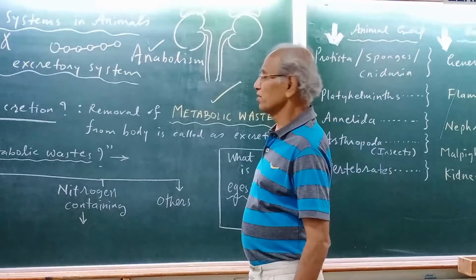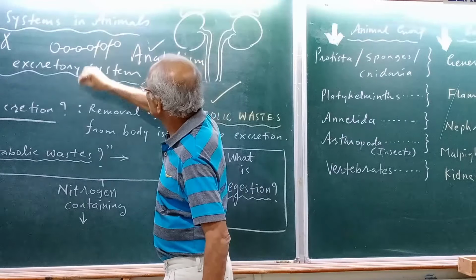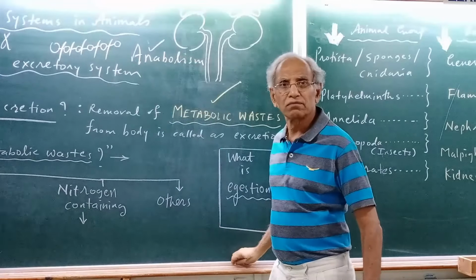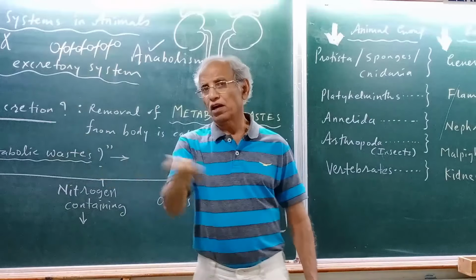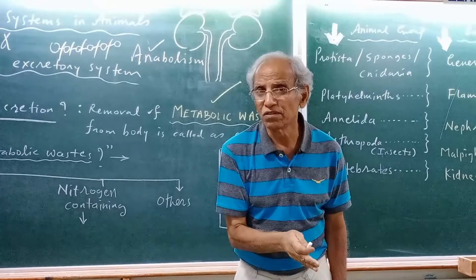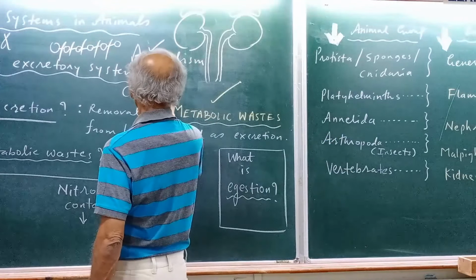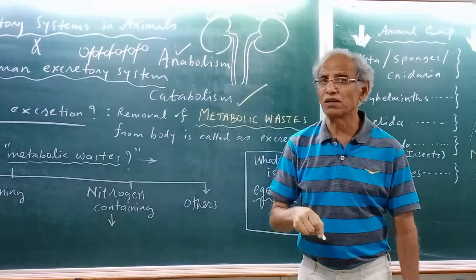Such a construction of the chain of amino acids will be called anabolism. Now suppose you want to cut the chain. You want to remove each amino acid, to cut the bond between amino acids. How many amino acids will you get from this chain? 1, 2, 3, 4, 5, 6. Cut them away and you will get 6 separated amino acids. Such a process of breakdown will be called catabolism. So anabolism plus catabolism together make metabolism.